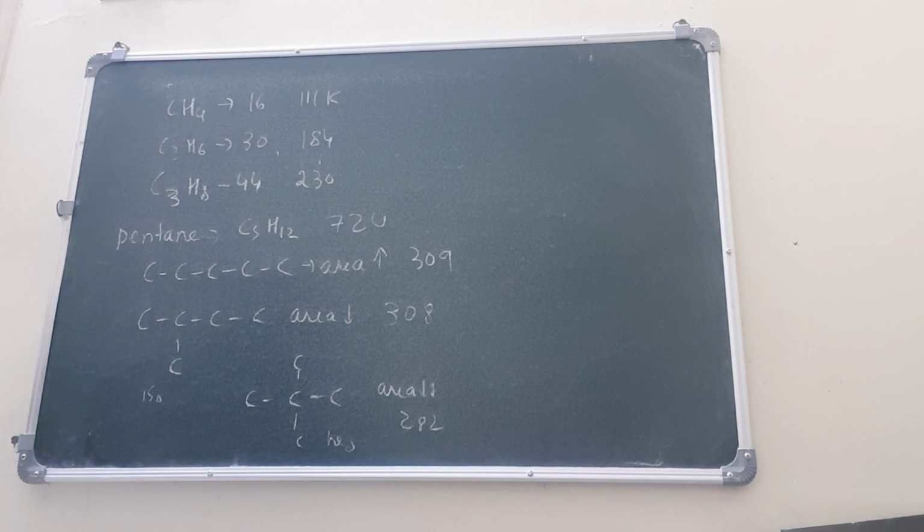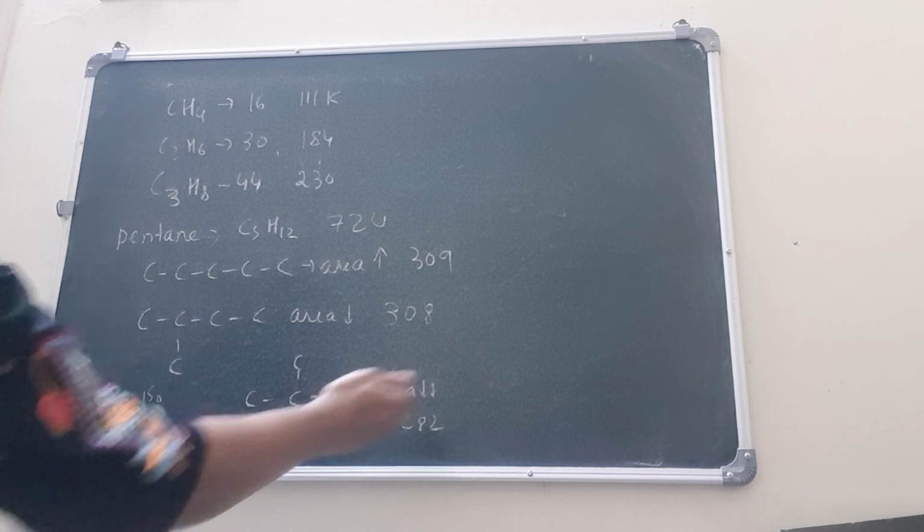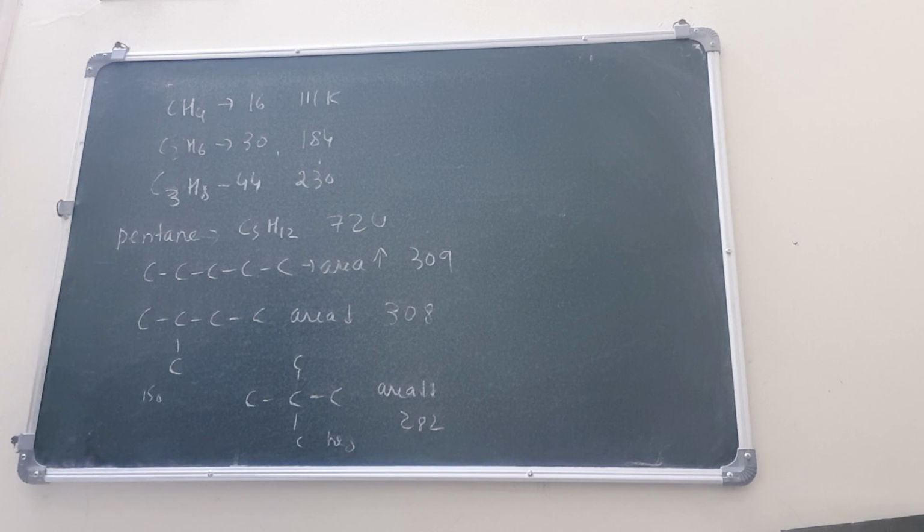So first sort it in terms of mass, and if the mass is the same for any two compounds, then you will have to decide based on the area. Whichever is linear has more area, more van der Waals force, and a higher boiling point. The more condensed, the least is the area, the less is the force, and the lower is the boiling point.